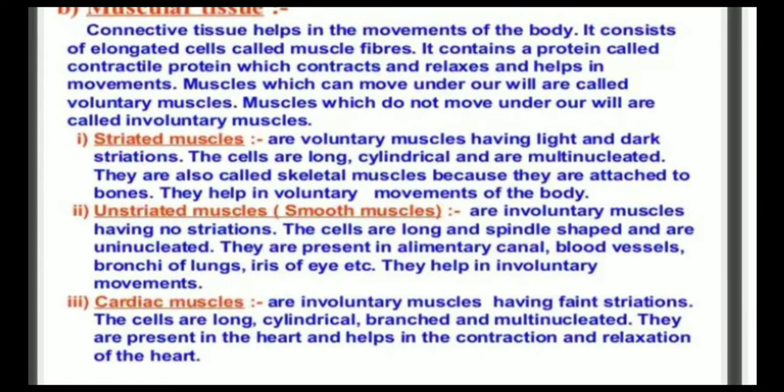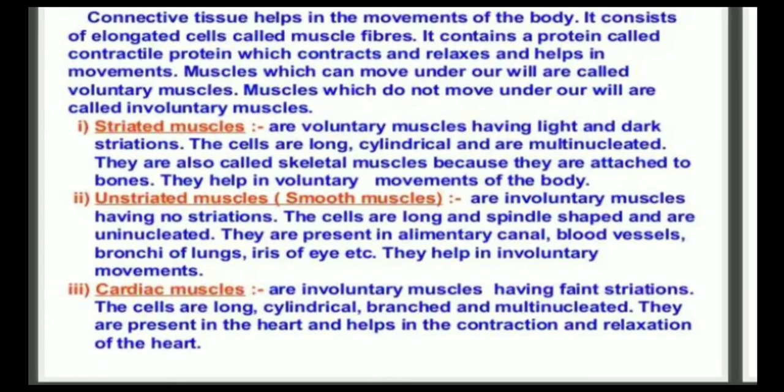Striated muscles or voluntary muscles have light and dark striations. The cells are long, cylindrical, and multinucleated. They are also called skeletal muscles because they are attached to bones. They help in voluntary movements of the body. Unstriated muscles are smooth muscles, which are involuntary muscles having no striations. The cells are long and spindle shaped and uninucleated. They are present in the alimentary canal, blood vessels, bronchi of lungs, iris of eye, etc. They help in involuntary movements.